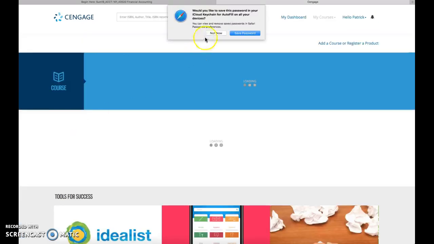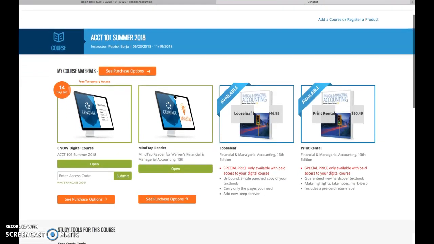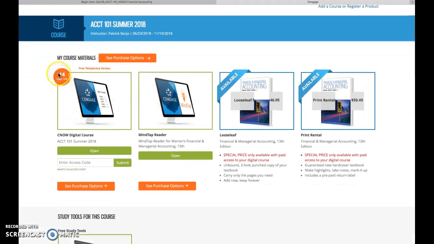Now, once you log in, you'll come to this page and it'll say you have 14 days of temporary access. So right now at this point, you will have access up to 2 weeks. As of today, I have 14 days to access the ebook and the access code. So I can wait about a week and a half or so before I purchase the code and book. But once that trial period ends, I'm going to be locked out of having access to the ebook and the homework assignments until I purchase the access code.